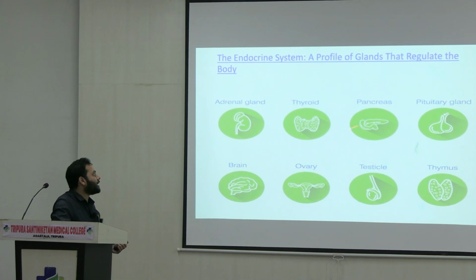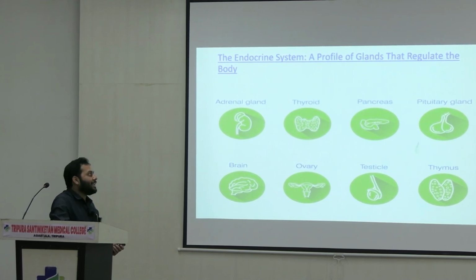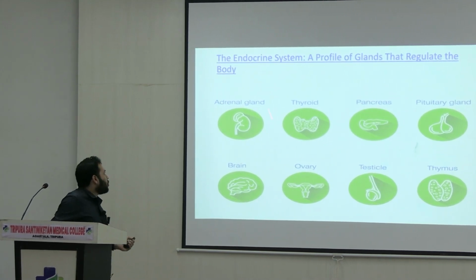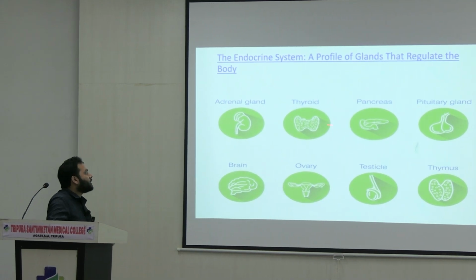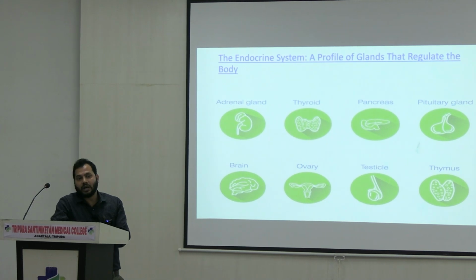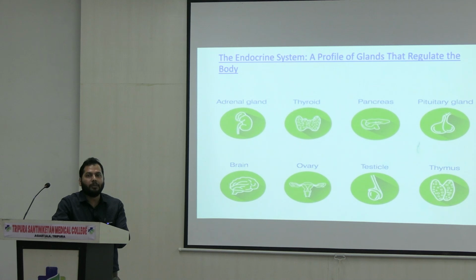These are the most important endocrine glands, the so-called profile of glands that are involved in the regulation of various tasks, right? So what are those glands? These are the adrenal glands, thyroid, pancreas, pituitary or brain, ovary, testicles, and thymus. Each of these glands is structurally as well as functionally different. If you see their pattern of secretions, there is a difference. As the secretions are different, obviously the functions will also be different, right?